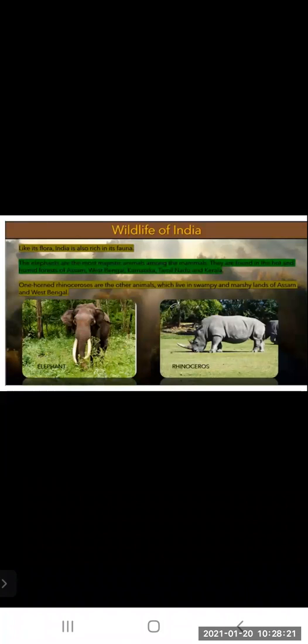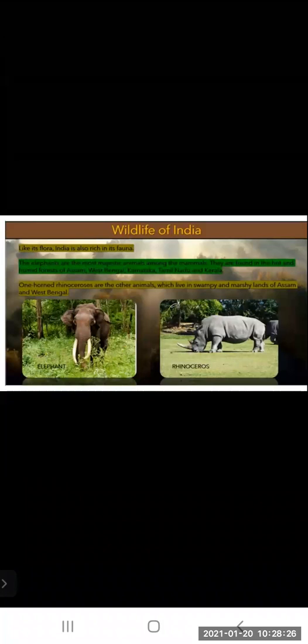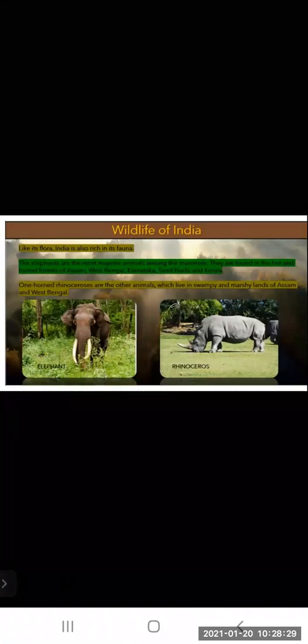Now we will see the wildlife of India. Like its flora, India is also rich in its fauna. The elephants are the most majestic animals among the mammals. They are found in the hot and humid forests of Assam, West Bengal, Karnataka, Tamil Nadu, and Kerala. So you can see where the elephant is found. The climate is hot and humid forest; they require the hot and humid.